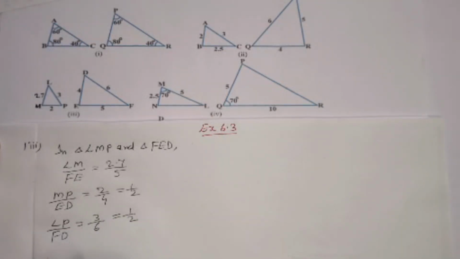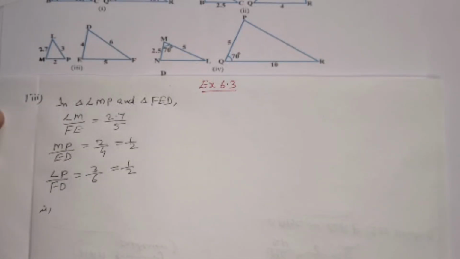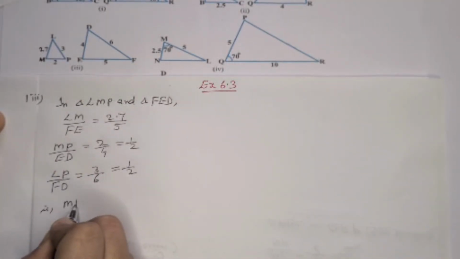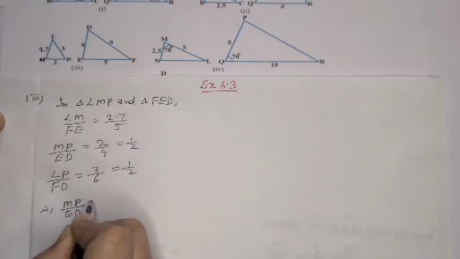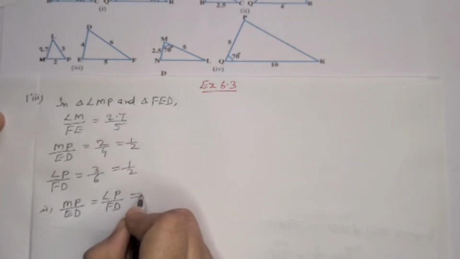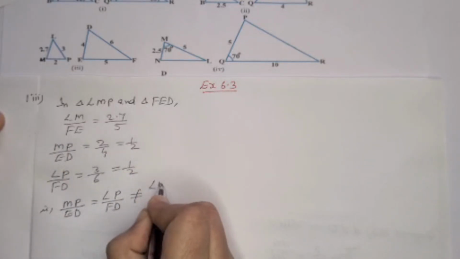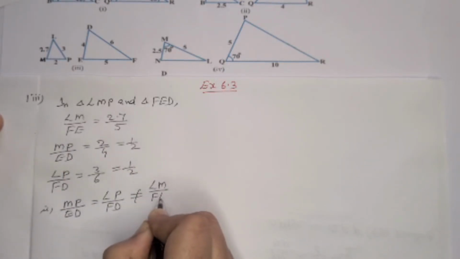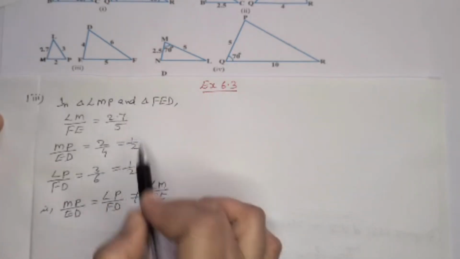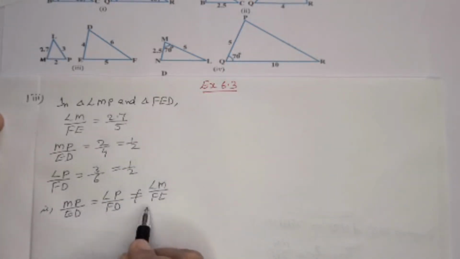Here we can see these two sides are equal. We can write MP by ED equal to LP by FD, but that is not equal to the other side LM by FE, which means these two sides are in proportion, but the third side is not in proportion, so not equal.